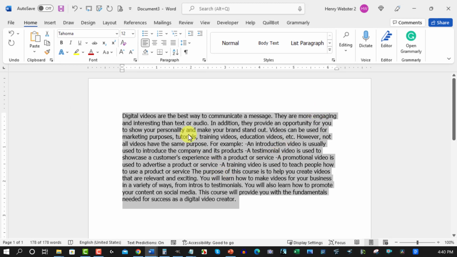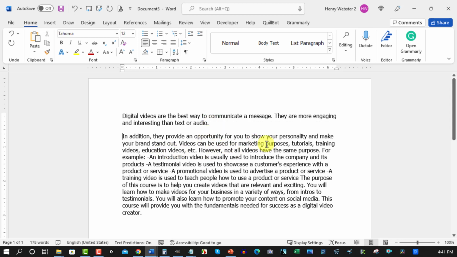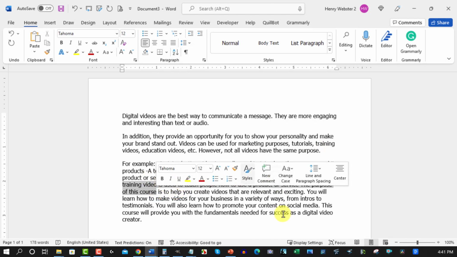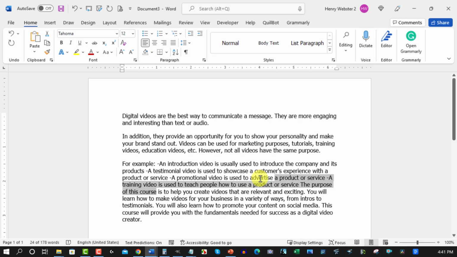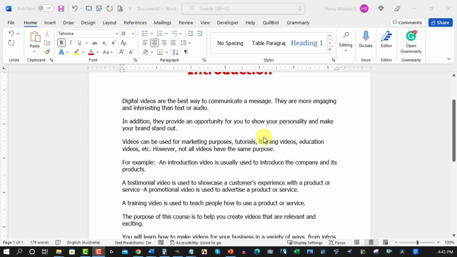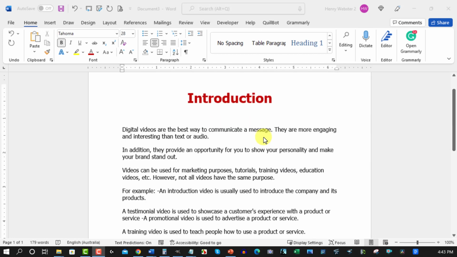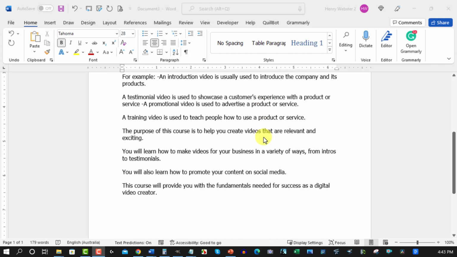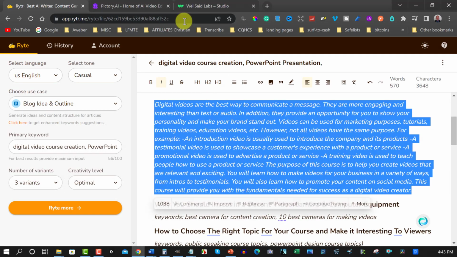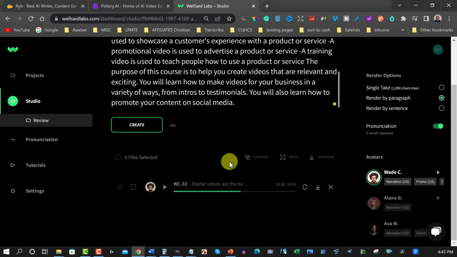Okay, so we can then cut this up into segments. For example, we can do it like this to make it easier for later on. And this way it just makes it easier for the AIs to figure out how this is supposed to sound. So I'm just going to pause the video while I quickly format this. Okay, now we're back. Now, as you can see, I've just broken this up into segments like this. And what you've just seen is me create the very first part of the introduction of an ebook, and also the beginning part of your course. So we're now killing two birds with one stone.